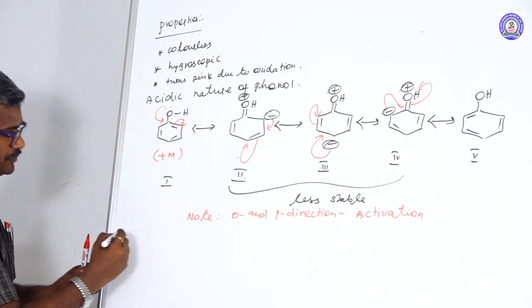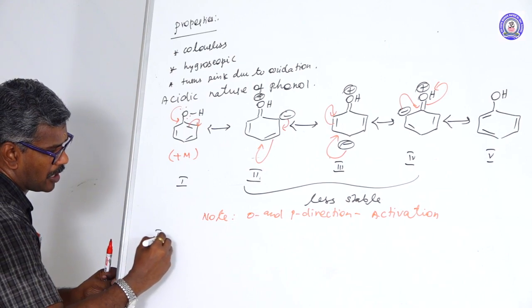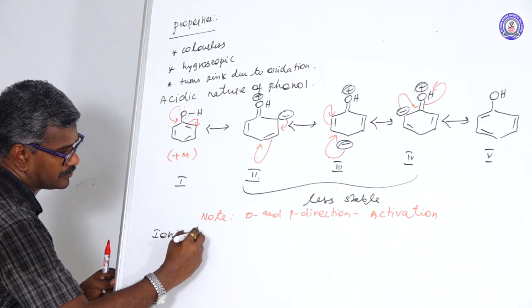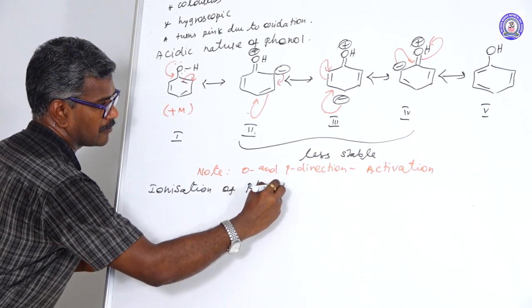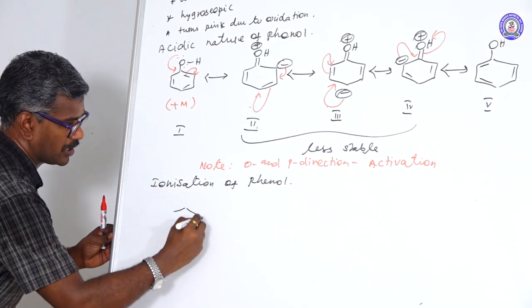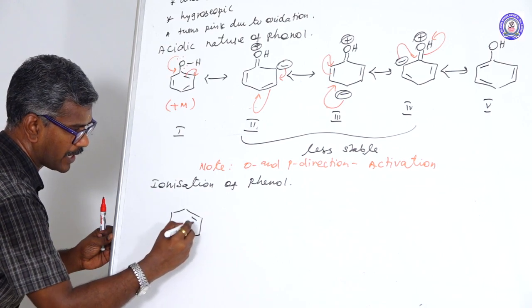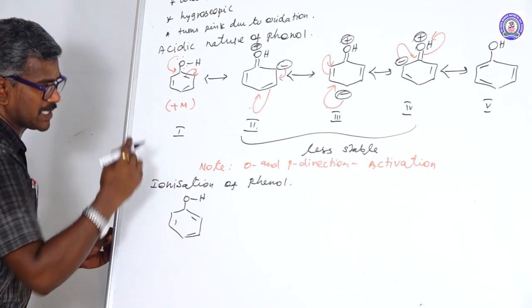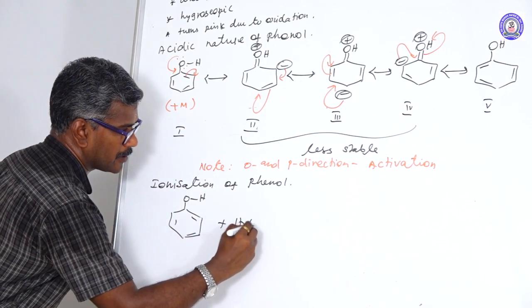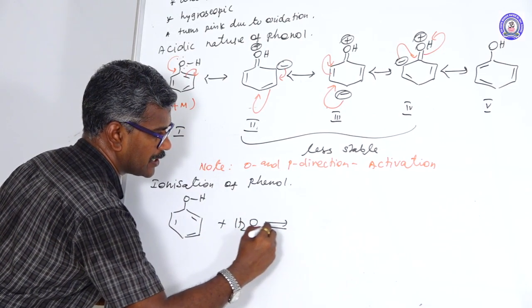Another one is ionization of phenol. Phenol undergoes ionization in water due to plus M. This exists at equilibrium.